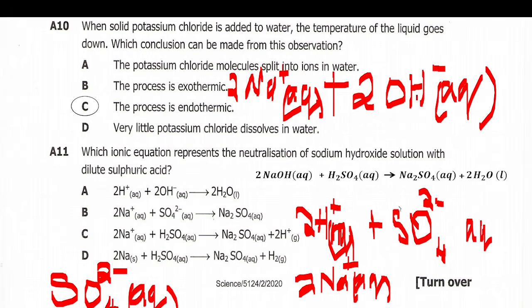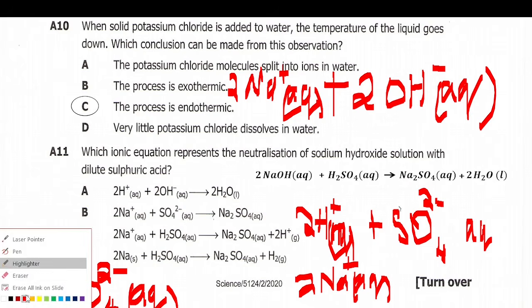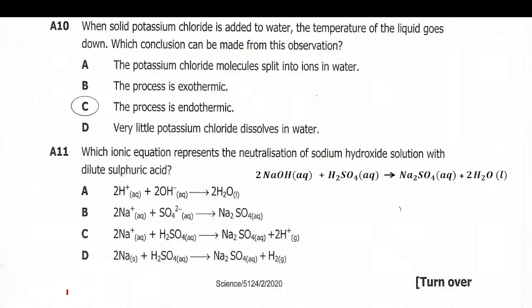Imagine this will exist like this, and this one will exist like this, sodium here and sulfate here. I'm just giving you a little idea, but you will see in the next question from section B, where I've written completely the ionic equation. Because of space, it couldn't be accommodated here to expand this into ionic. The space was too small.